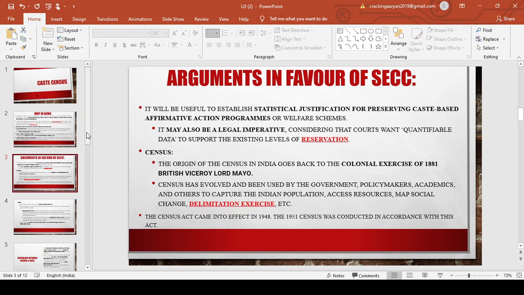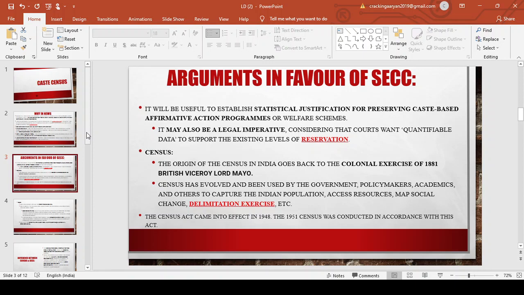Second, the argument by the experts and by various governments is that it will be legally imperative. For example, we can take the Maratha reservation. The Supreme Court struck down the Maratha reservation just because there was no quantifiable data to support it. So if we have a caste-based census, we will have data about the OBC, the creamy layer, non-creamy layer, and we will be in a better position to even break the 50% reservation